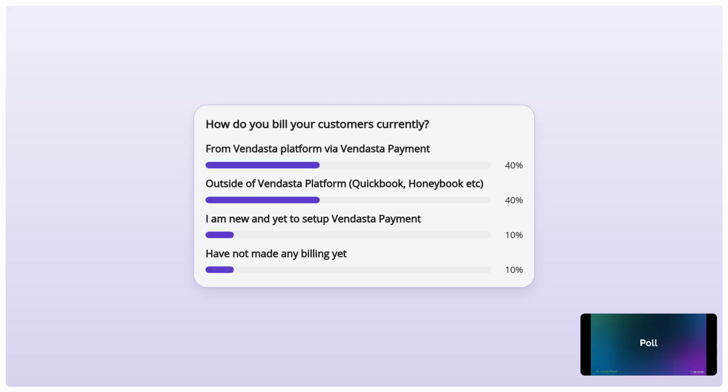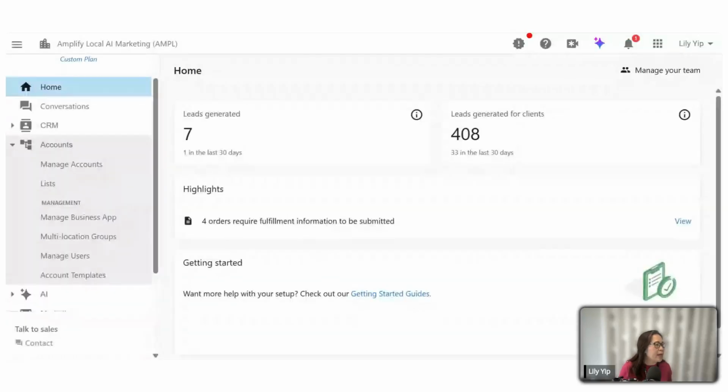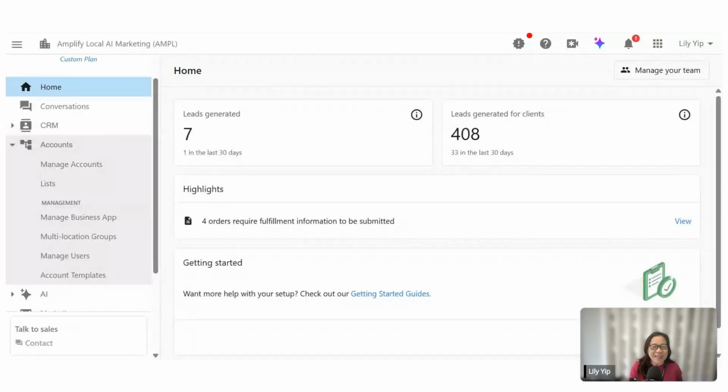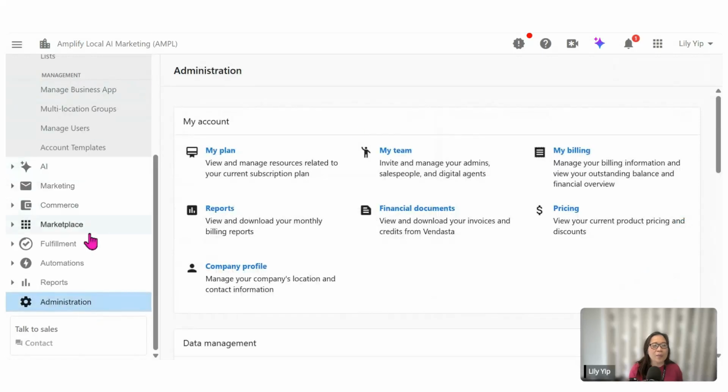Now let's jump into Partner Center, to kickstart today's session on billing as well as ordering. I'm currently on the demo account in Partner Center. The first thing I'd like to show you is how to set up your Vendasta Payment so that it allows you to charge your clients from the platform. From Partner Center, scroll down all the way to the last tab, Administration. Clicking on Administration, give me a quick minute.